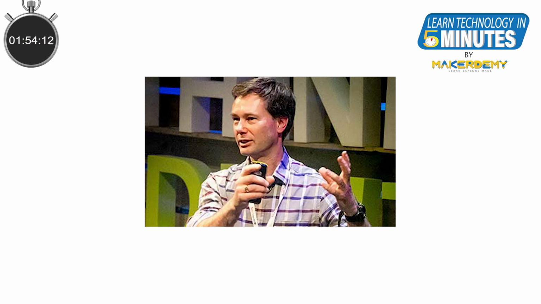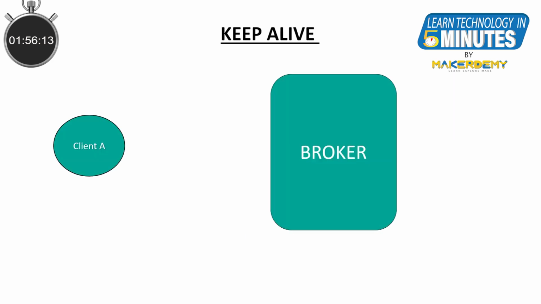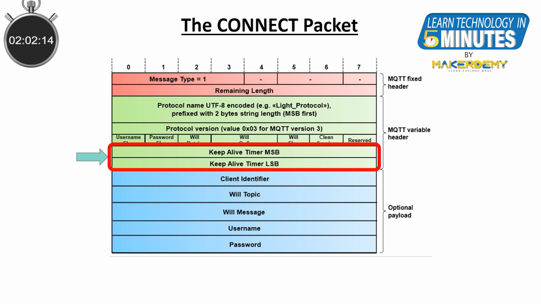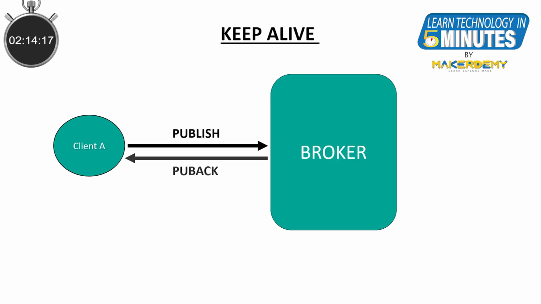Now let's look at how Keep Alive works in MQTT. When the client establishes a connection to the broker, the client communicates a Keep Alive time interval in seconds to the broker. This interval defines the maximum length of time that the broker and client may not communicate with each other. As long as messages are exchanged within the Keep Alive interval, there is no need to send an extra message to establish whether the connection is still open.